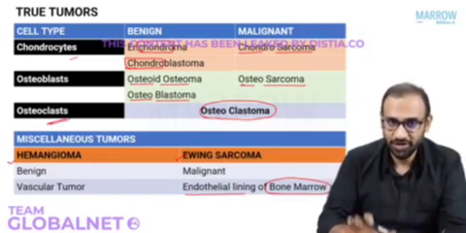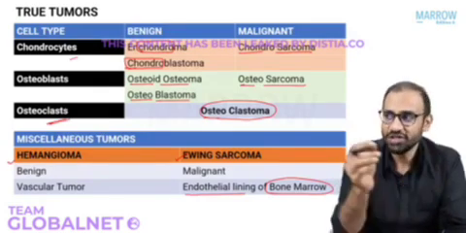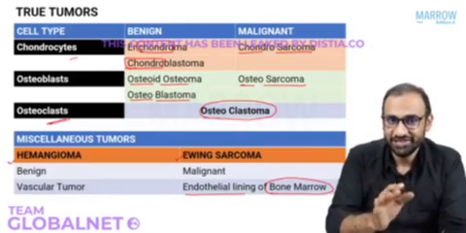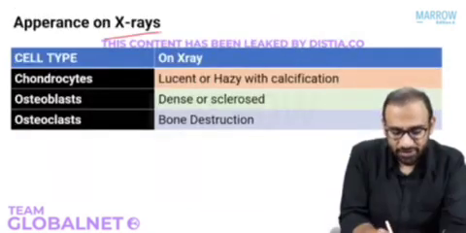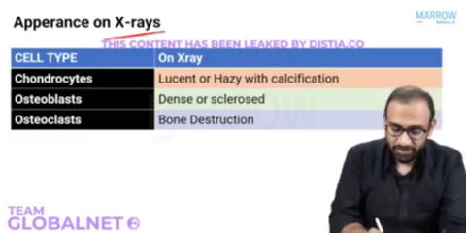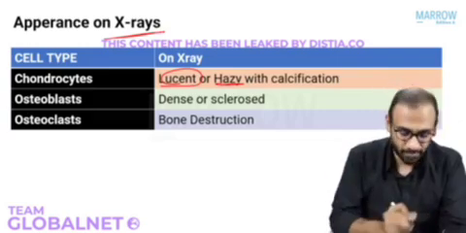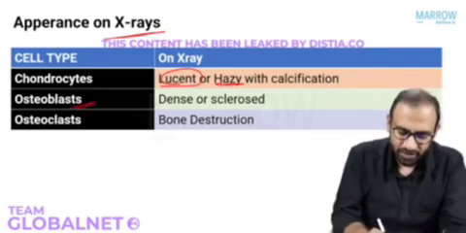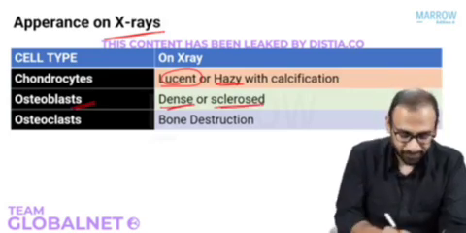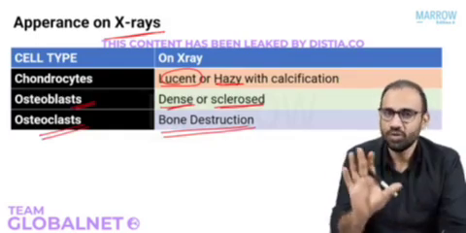You've understood this table. You know how to utilize this. Based on the X-ray, you will know that this lesion is a cartilaginous lesion, or a bone-forming lesion, or an osteoclastic lesion. Right? So powerful. Next. Based on the cell of origin, you know how they will appear on X-ray. If it's a chondrocytic tumor, then there will be lucency in the bone or haziness with some amount of calcification here and there. If there is an osteoblastic tumor, then it will be dense because bone is formed or sclerosed. If it's an osteoclastic lesion, there will be bone destruction or bone resorption.